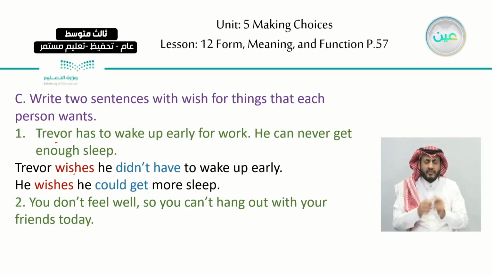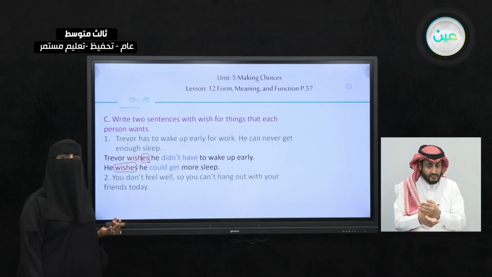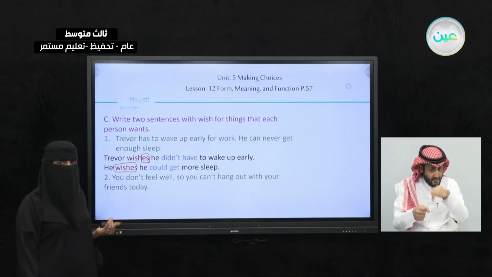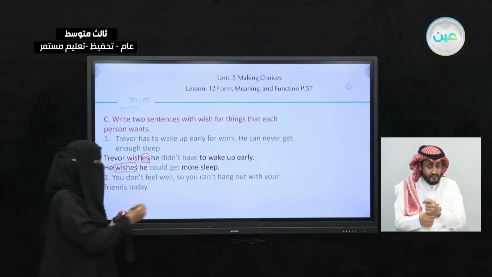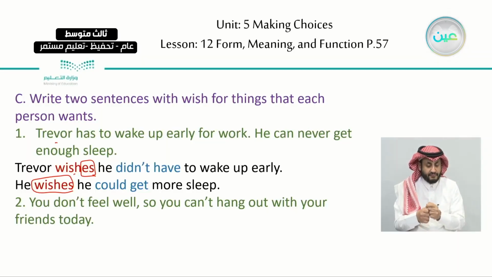Miss, why did we add ES here? Why did we say wishes? Because, do you know how we form the simple present? Do you remember? I will write it down here. Sorry. With he, she, and it, we have the verb plus S. With the other ones, we don't add anything. We just write the verb, like here.